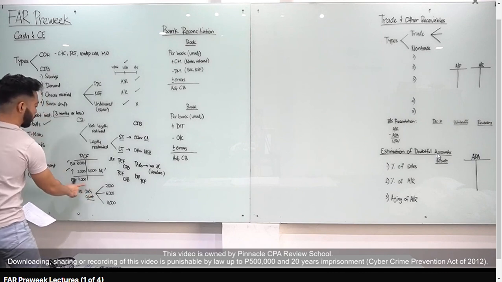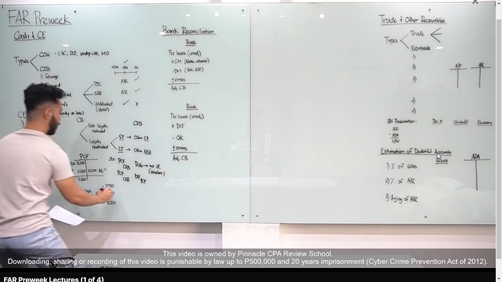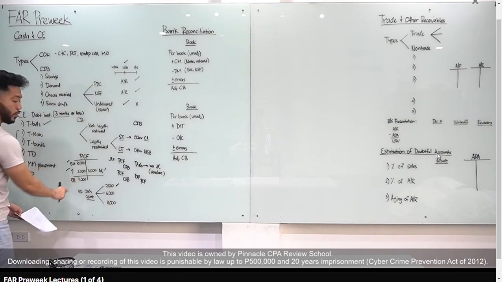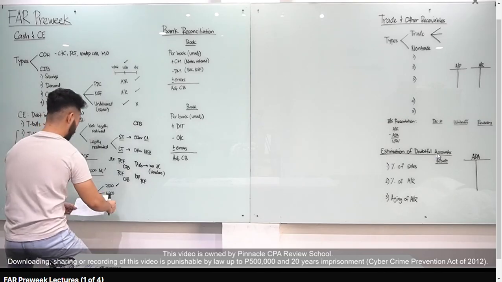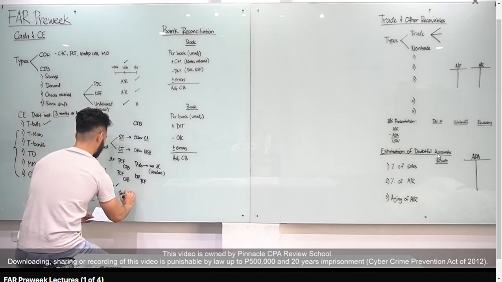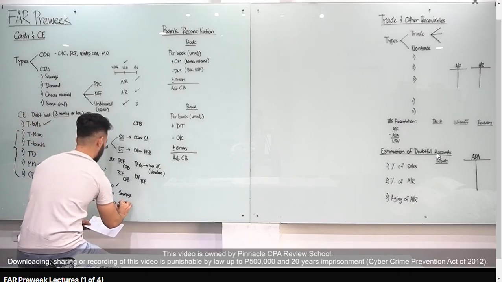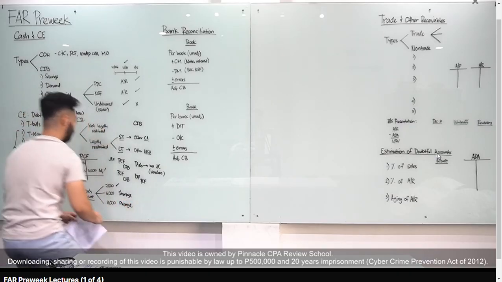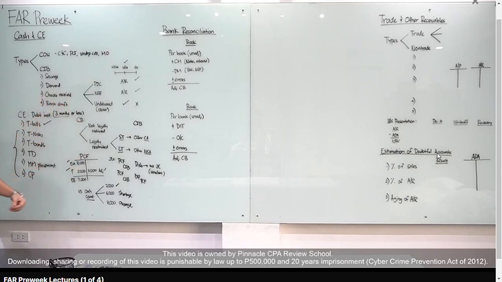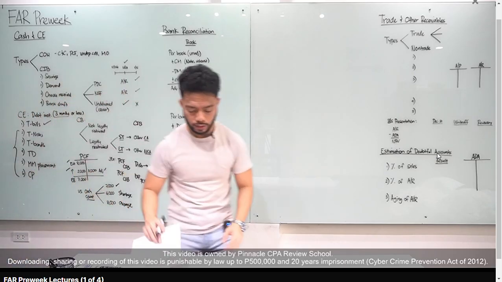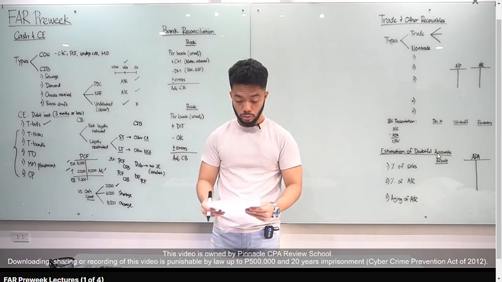If the count is equal, 7,000 yung balance, yung count natin 7,000, walang problema dyan. If 7,000 yung nasa records natin, pero 6,000 na yung physical count natin, we have a shortage. If yung nasa record natin is 7,000, physical count natin is 8,000, we now have an overage. Alright? So, ayan, yung mga concepts na kailangan nyo tandaan for cash and cash equivalents, let's apply sa handouts natin. Let's go to question number 1.